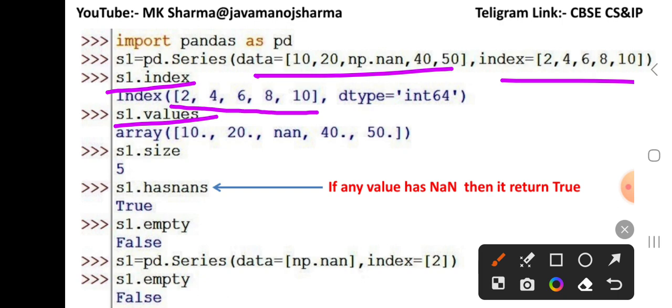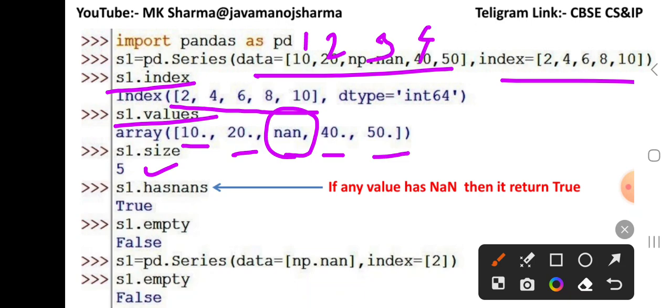Here np.nan is a floating type value, so 10 is represented as 10.0, 20.0, 40.0, 50.0 and NaN. If you call s1.size, it will return 5 because your data has five elements.